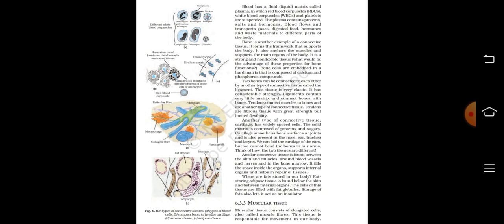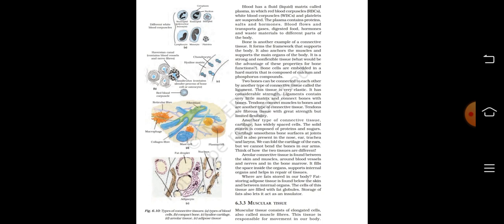Another type of connective tissue, cartilage, has widely spaced cells. The solid matrix is composed of proteins and sugars. Cartilage smoothens bone surface at joints and is also present in the nose, ear, trachea, and larynx. We can fold the cartilage of the ears, but we cannot bend the bones in our arms.